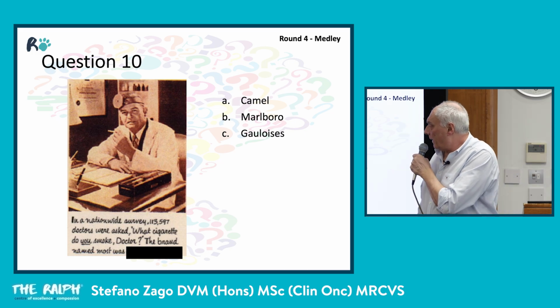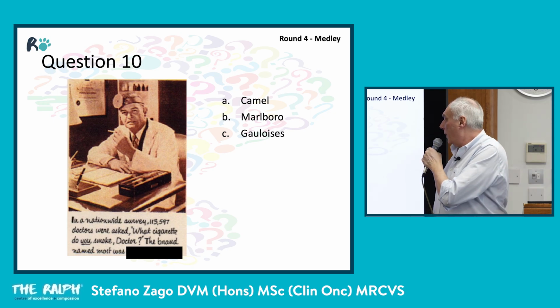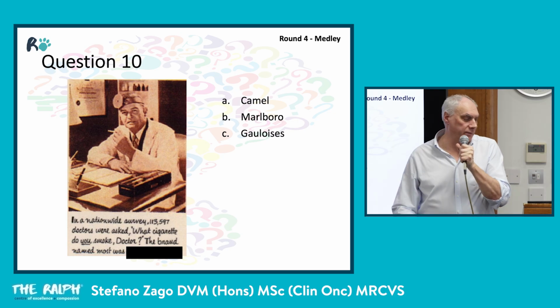And the last one. In a nationwide survey, 113,000 doctors were asked, what cigarette do you smoke, doctor? The brand name mostly was A. Camel, B. Marlboro, C. Gauloise.